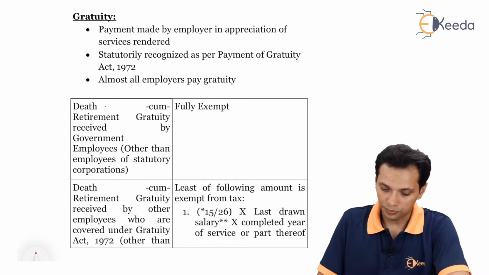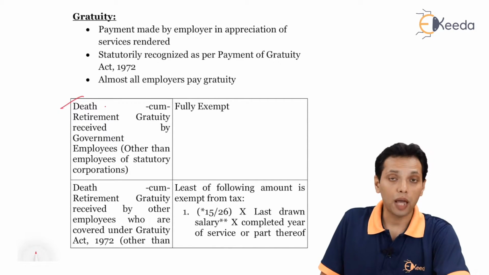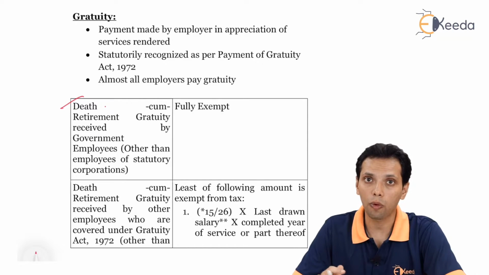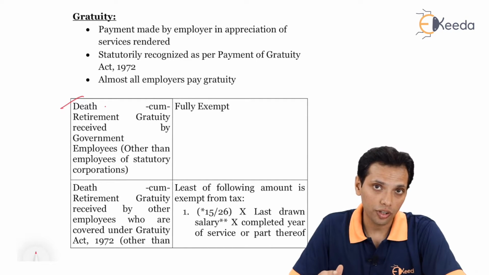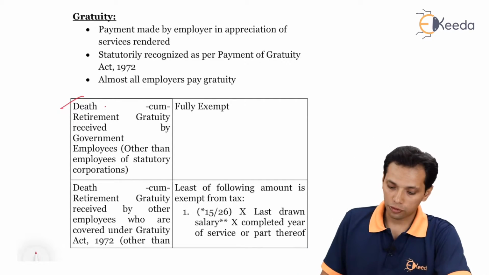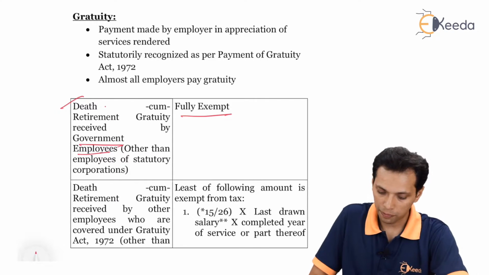On the screen, first, as you can see, is death-cum-retirement gratuity. Retirement may be superannuation or termination of services, and if received by a government employee it is fully exempt.